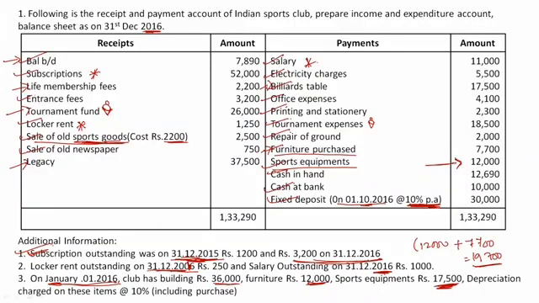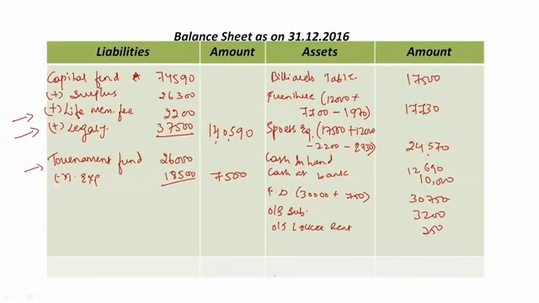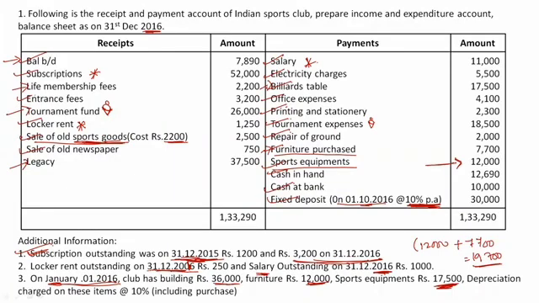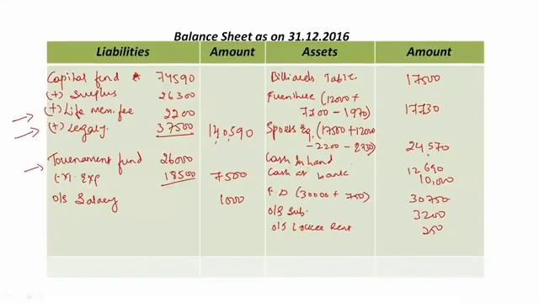This is also done. Salary outstanding. Now this is my expense. I need to pay salary during the current year. I have outstanding salary, which is my liability. It is 1,000 on the liability side now. We can take it as outstanding salary, 1,000 rupees. Clear? Then back to question. We had opening balances of the assets which were taken in the opening balance sheet. We had depreciation on these items, so all this depreciation is also charged along with their items. Clear? So everything from the opening and closing balance sheet is also completed.